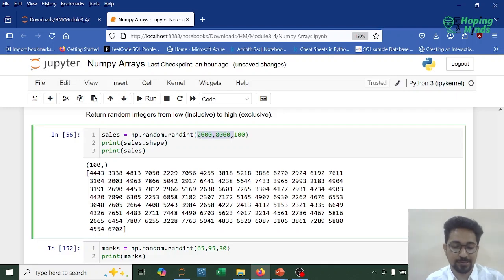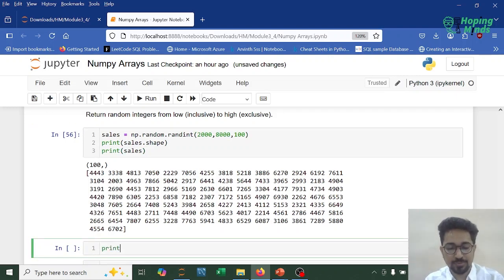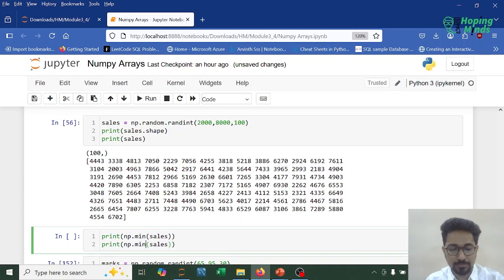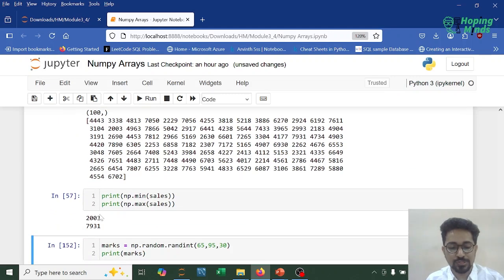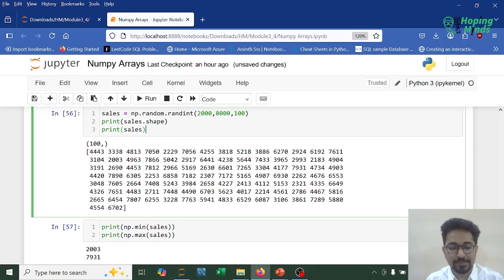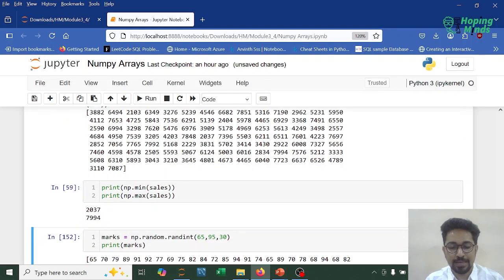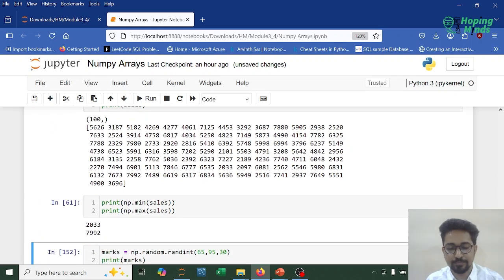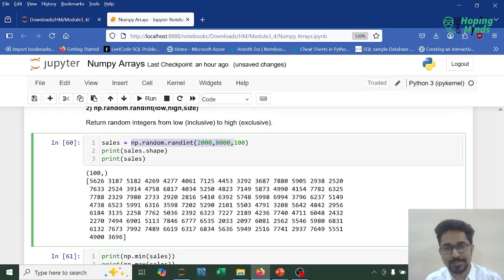between 2000 to 8000. If I want to know what is the minimum and the maximum, I can use np.min of sales and np.max of sales. Now these numbers would vary every time I rerun this, because these numbers are randomly generated. As we can see clearly, these numbers are changing, right? Alright, so guys, this is how we can generate random integers as well.